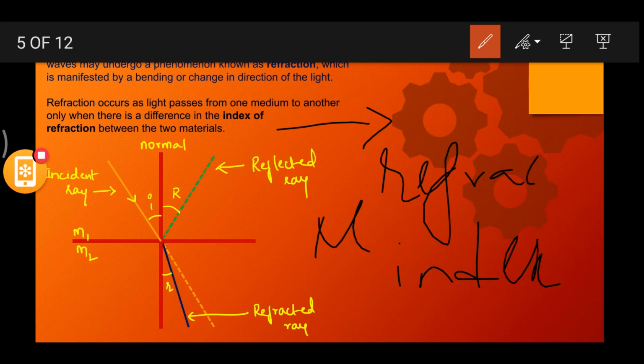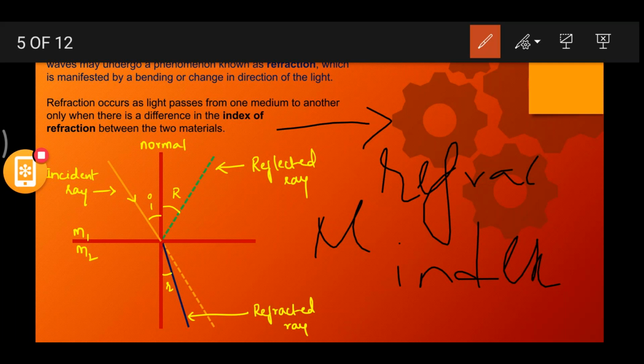Why does refractive index come into the picture? If we have water and air, then naturally they have a density difference, right? One is denser and the other is rarer. Say air and oil; oil is naturally denser. So because of the densities we classify them as a denser medium and a rarer medium, correct?